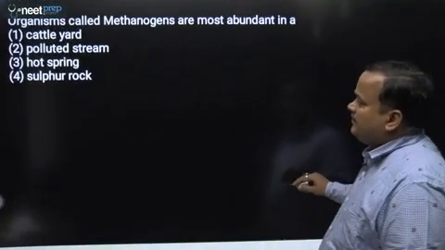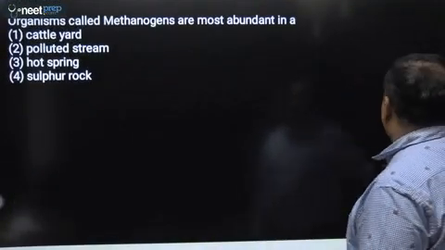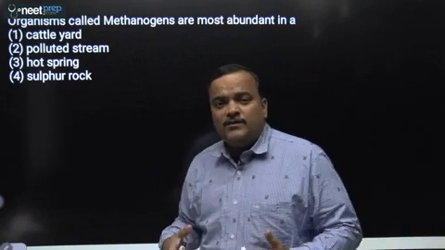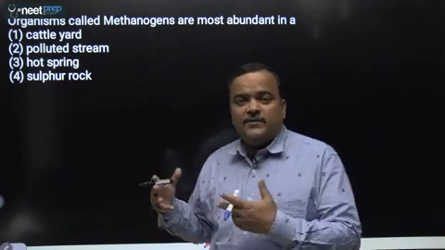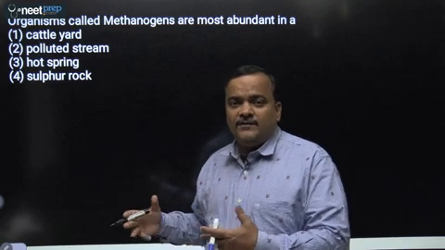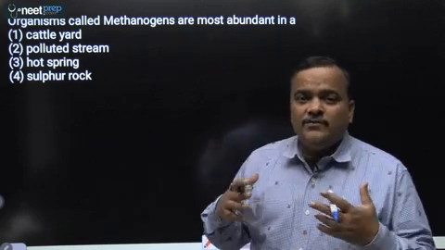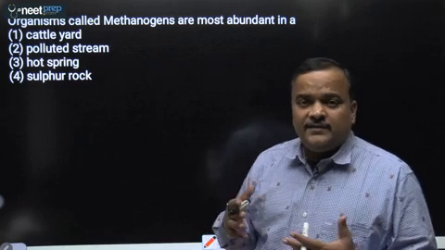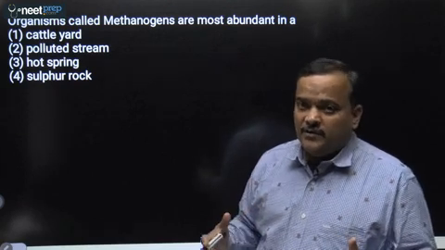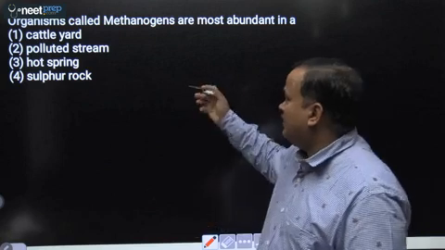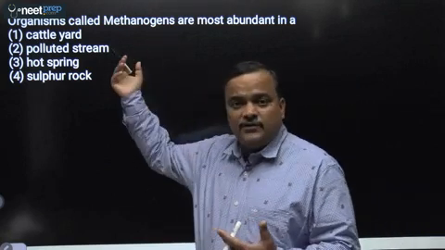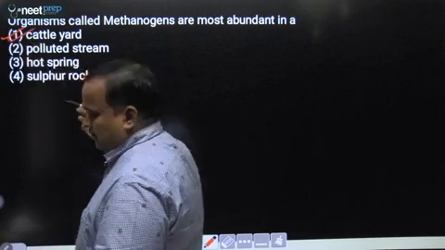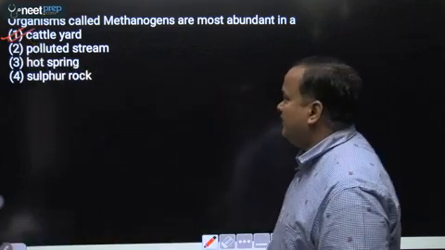Next question. Organisms called methanogens are most abundant in. So methanogens are archaebacteria and they are present in rumen of cattle, where they help in fermentive breakdown of cellulose, that is breakdown of cellulose in the absence of oxygen. Thus they help in digestion of that cellulose, and during this process as a byproduct methane gas is produced. That's why we call them methanogens, methane producing. So they are present in cattle yard where cow dung or cattle dung is present. So answer will be first.